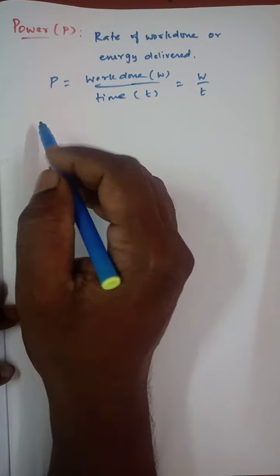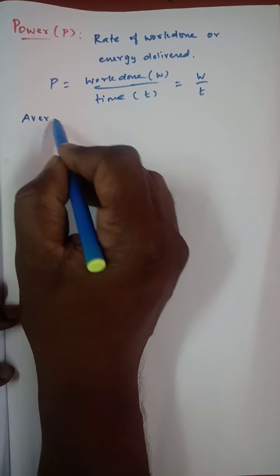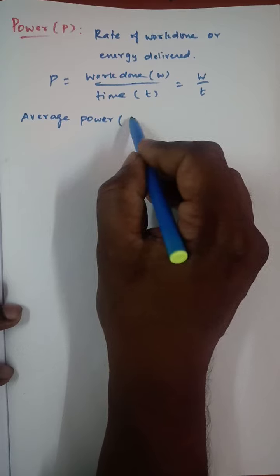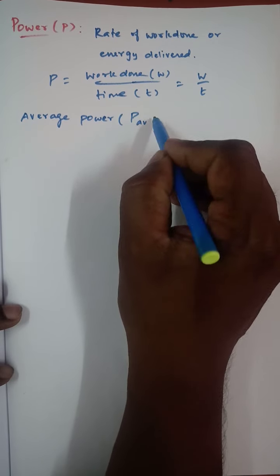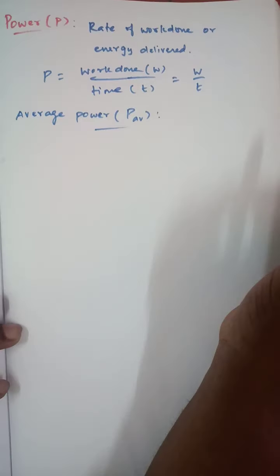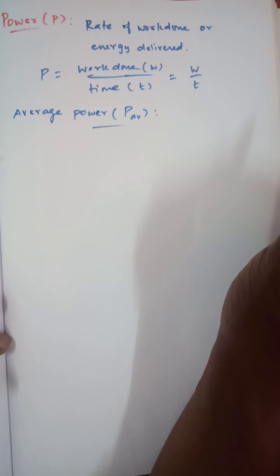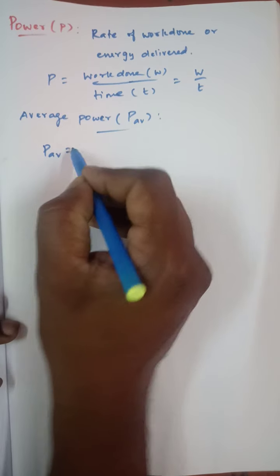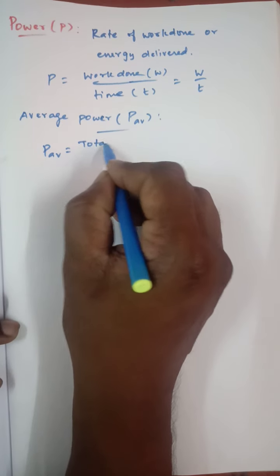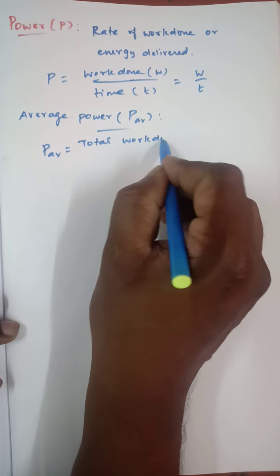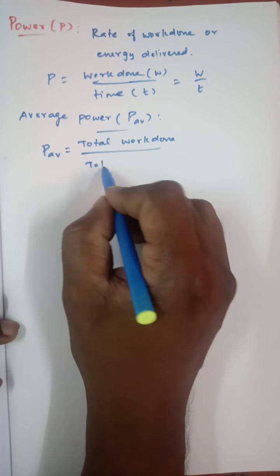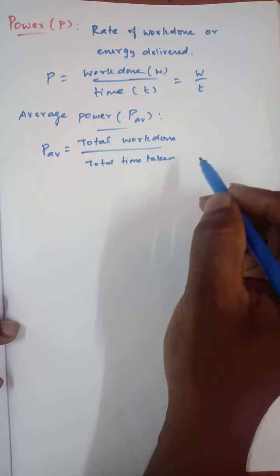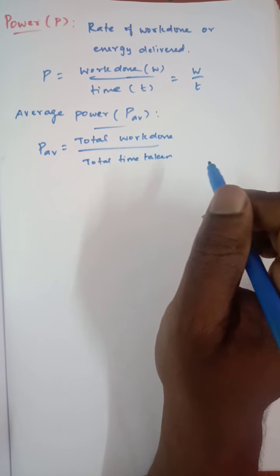So next, what is the meaning of average power? Its symbol is P with AV as a suffix. Okay, so average means we are considering the total work done for the total time. So P average is equal to total work done by total time taken. Okay, this is the formula for average power.